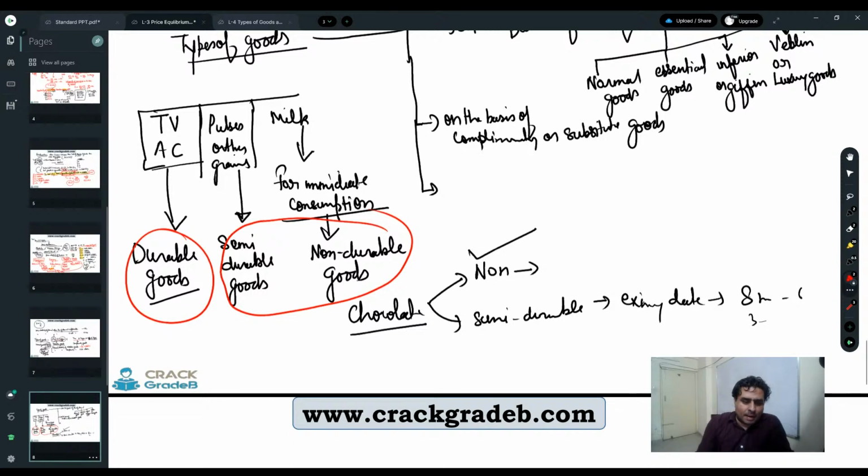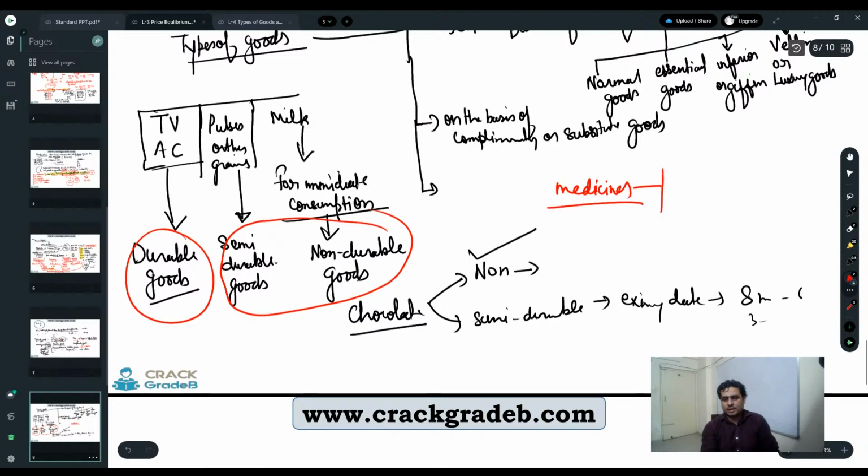Acha, apart from chocolate, another good: medicines. Medicines will come under which category, semi-durable or non-durable?